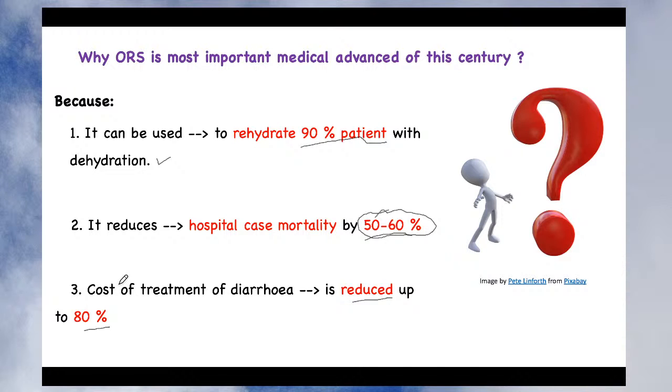This helps maintain the normal consistency, and indirectly it also reduces the diarrhea. So the cost of treatment of diarrhea is reduced by up to 80%.